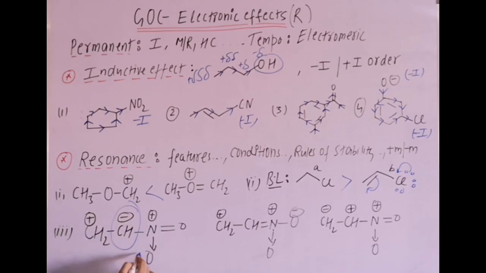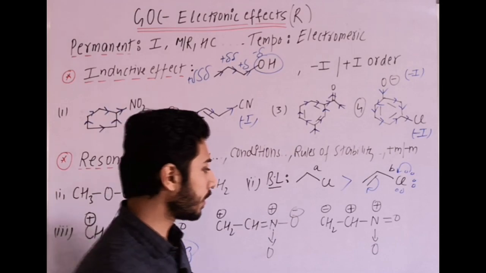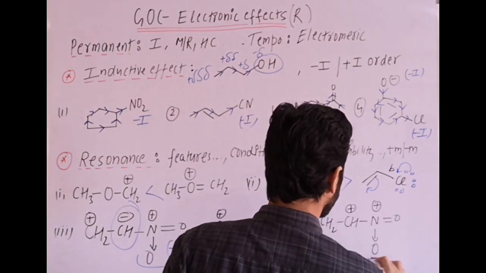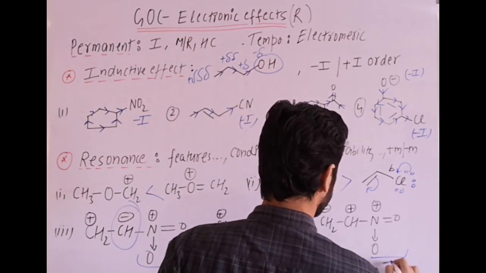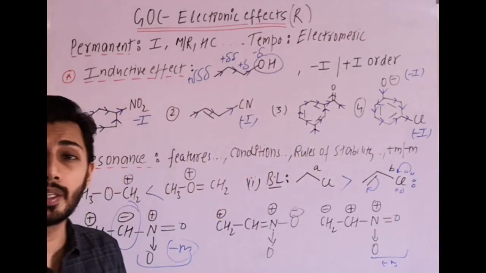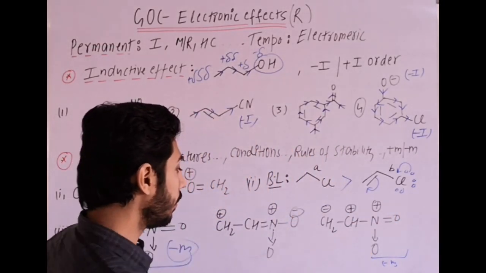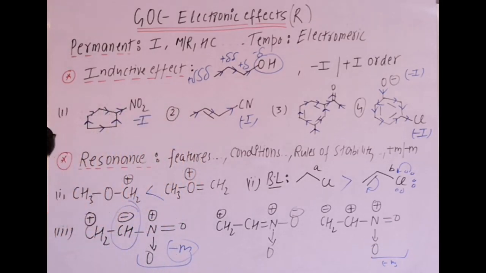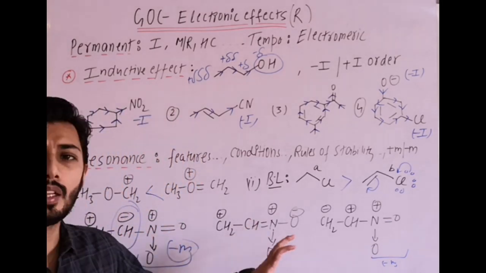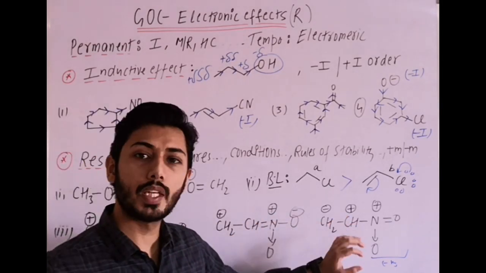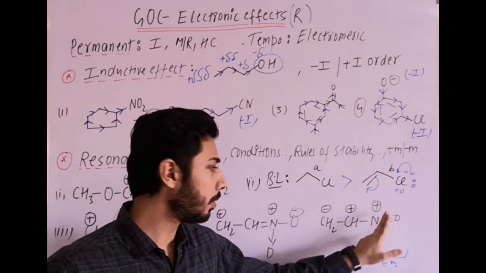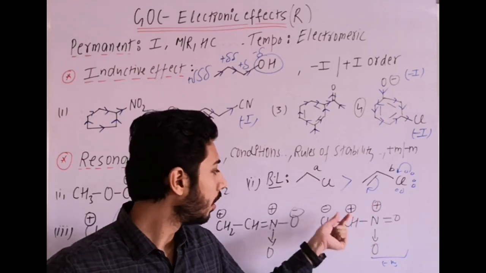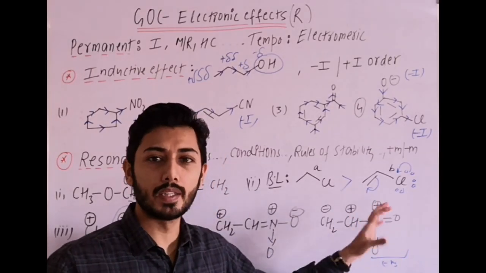Here negative charge and adjacent which group? Minus M group. If you remember, withdrawing groups are stabilizing the carbanion, one point. In that example you can see here minus M group and here plus charge, or both plus adjacent, which is among them least stable? Third one will be least stable. Fine. Why? Because among them you have to find some distinguishing point, so that in the options you can eliminate that one. Plus plus adjacent is highly unstable, or plus adjacent to minus M group is highly unstable.